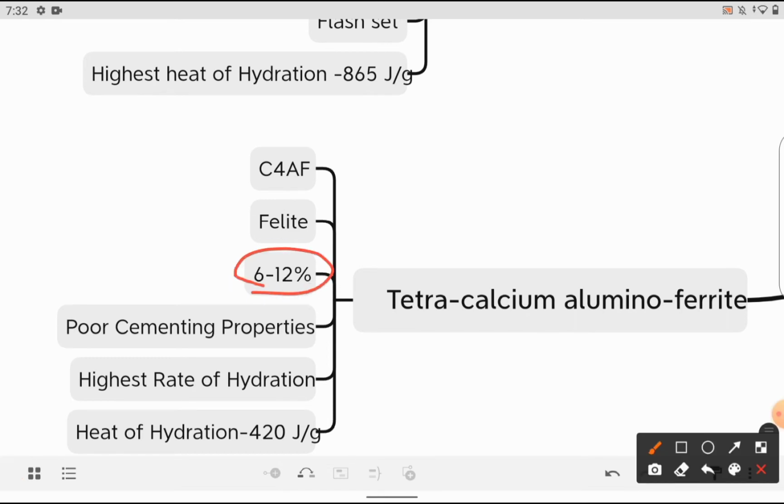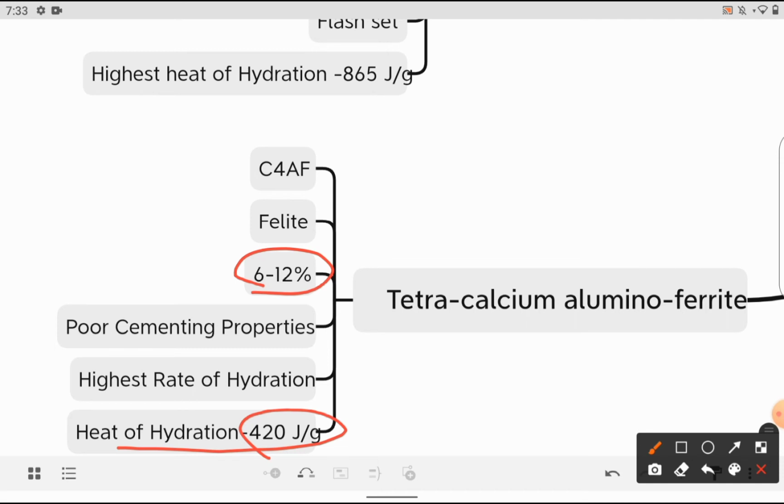The proportion of tetracalcium aluminoferrite is 6 to 12%, and compared to the other Bogue compounds, it needs little consideration. But it has the property of the highest rate of hydration, with poor cementing qualities. The heat of hydration generated here is 420 joules per gram.